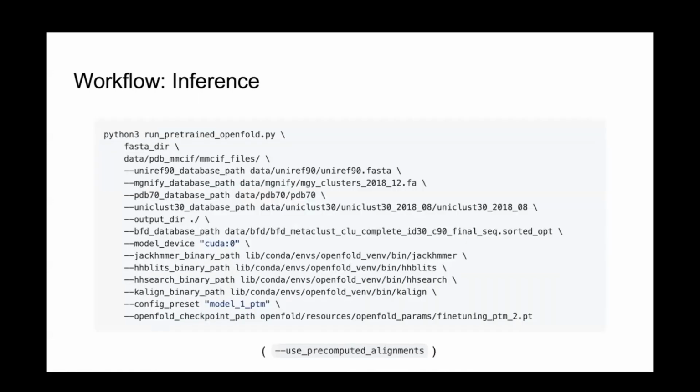Next, you just run the inference command. Basically, all of the OpenFold scripts accept, okay, well, I shouldn't lump together the training and the inference scripts, actually. For the inference scripts, it expects a directory full of FASTA files with unique names, a directory of mmCIF files used for templates, so that's where the templates come from, and then a whole bunch of paths to various alignment databases.